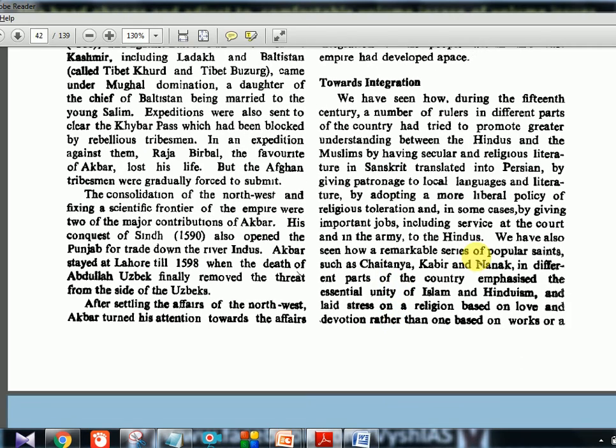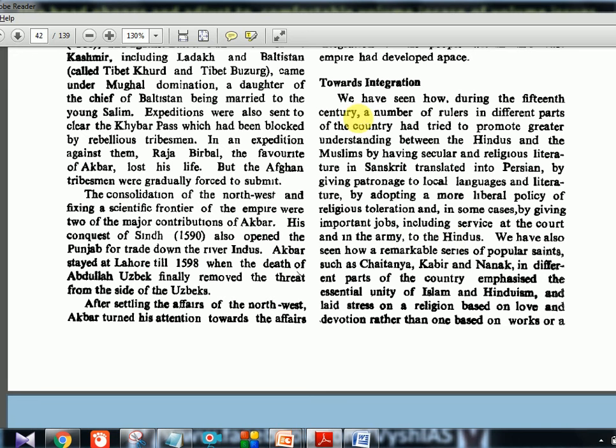So towards integration, we have seen how during the 15th century, a number of rulers in different parts of the country had tried to promote greater understanding between the Hindus and the Muslims by having secular and religious literature in Sanskrit translated into Persian, by giving patronage to local languages and literature, by adopting a more liberal policy of religious toleration, and in some cases by giving important jobs including service at the court and in army to the Hindus.